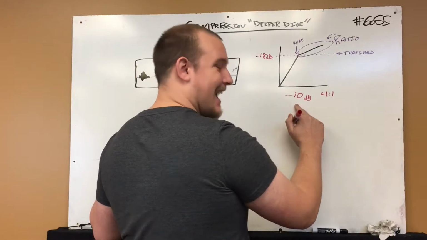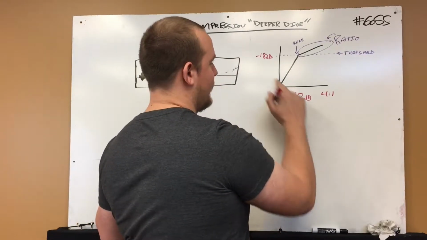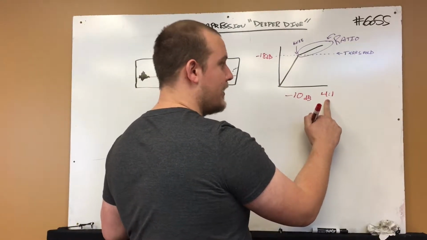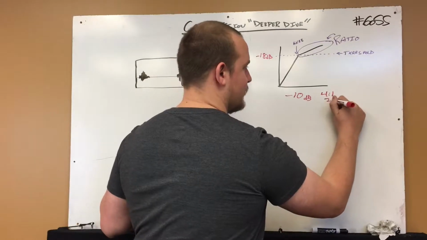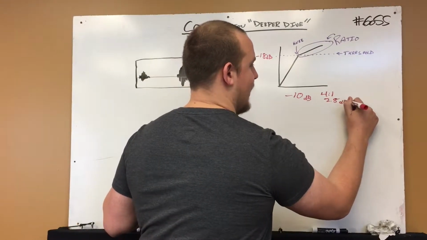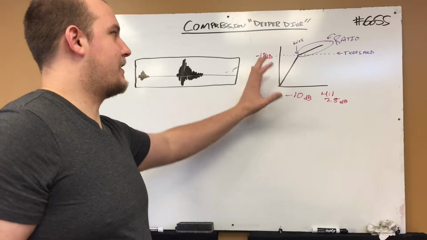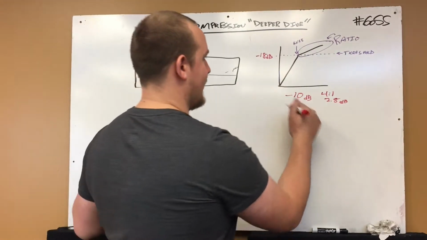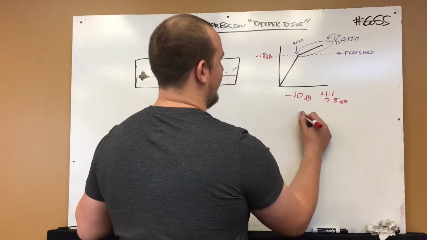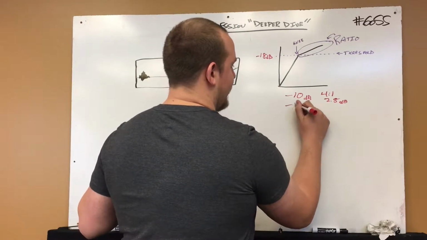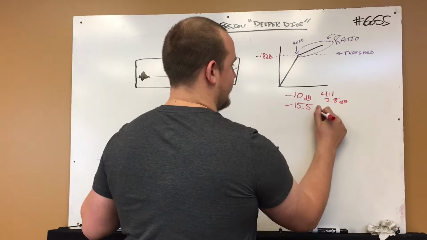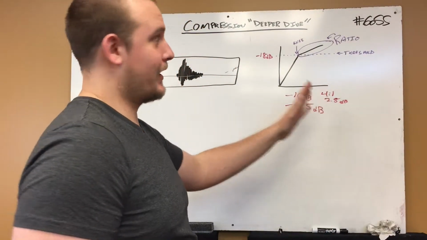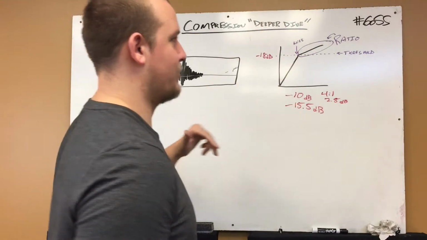For example, negative 10 is the point at which compression, and our threshold is negative 18. At 4 to 1, in a utopian world, we would get 2.5 dB out, right? Our 8 dB has turned into 2.5 over, so we can do the math here. Instead of negative 10, we're at negative 15.5 dB. Not that important. All we need to know is that ratio is controlling how aggressively we're actually using this compression.